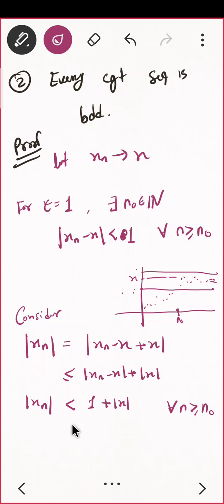In the starting only I gave you some hint. Till now we have proved mod xn is less than 1 plus mod x, but for which n? All the n which are greater than n naught. So what is remaining now?